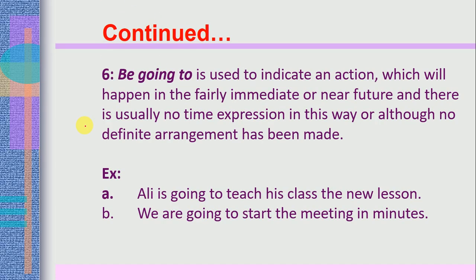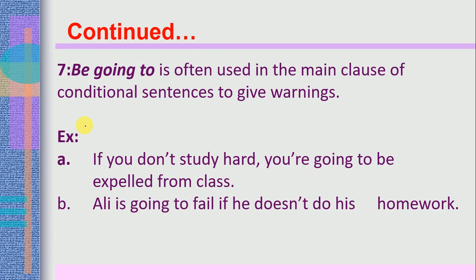Sixth usage: be going to is used to indicate an action which will happen in the fairly immediate future. Okay, skip this. Be going to is often used in main clauses of conditional sentences to give warnings.